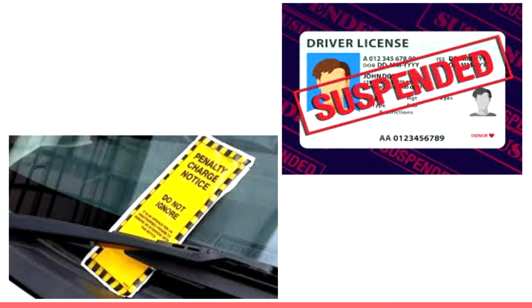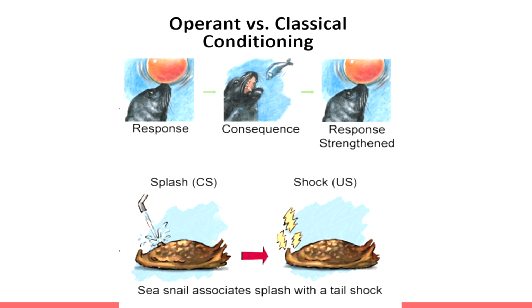As with reinforcement, punishment also has a negative and positive side. Just think that negative is taking away and positive is giving. Let's look at some examples. An example of positive punishment could be a parent spanking a child, or even a parking ticket. Negative punishment is revoking a driver's license, or a parent taking away the children's privileges of going out or playing games.